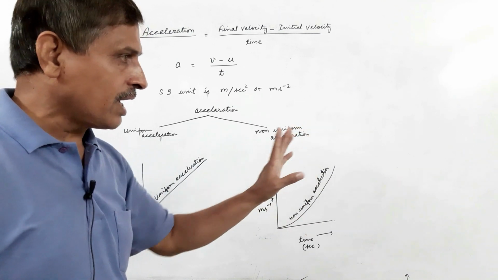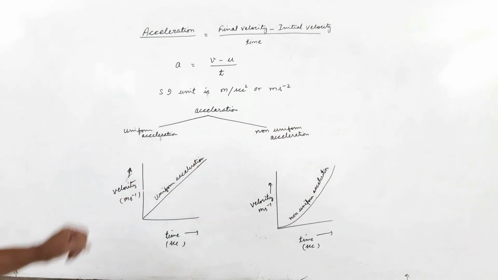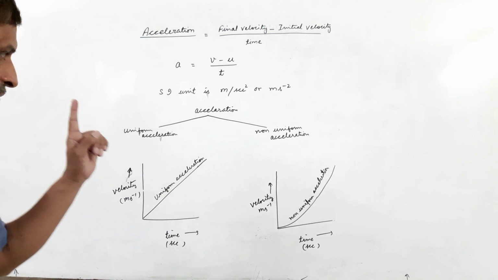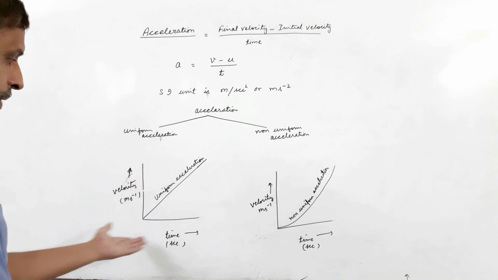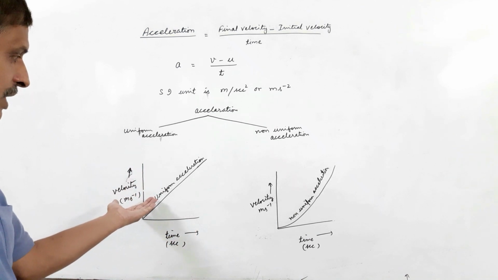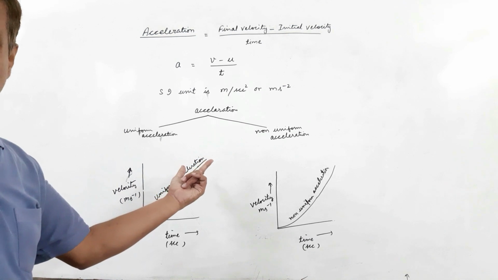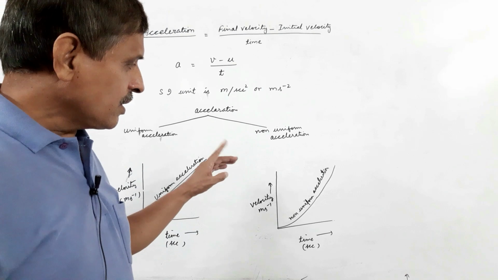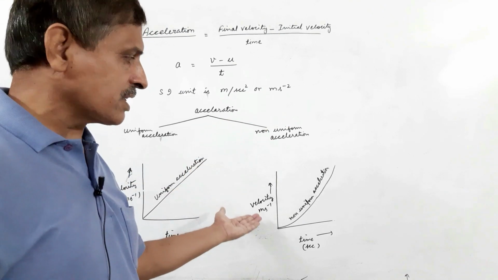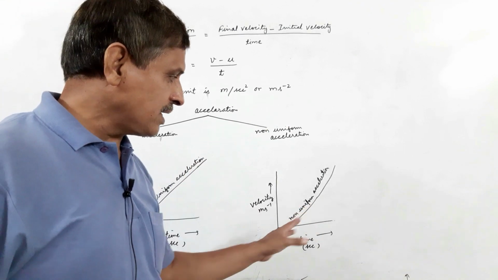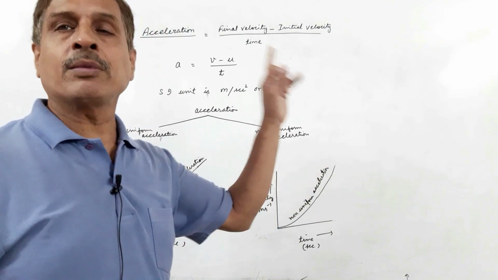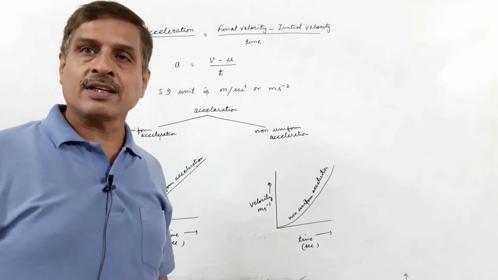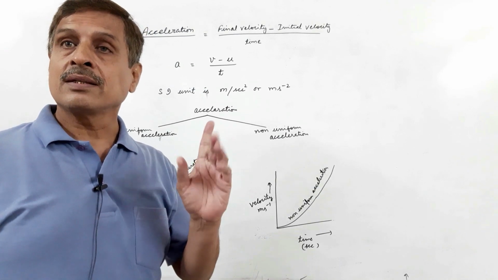That is, if a body is moving with the same change in velocity with the passing time, it is said to be moving with uniform acceleration. And if the body is travelling with variable or varying velocities with the passing time, then it is moving with non-uniform acceleration. Acceleration is a vector quantity, thus it requires both magnitude as well as direction.